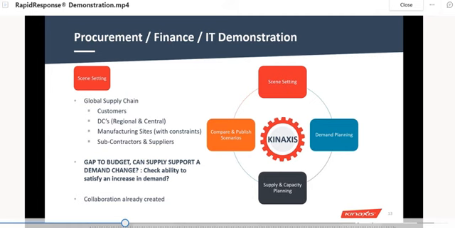In the scene setting, we have a global supply chain, so we need to know our customers, what DCs we have, what manufacturing sites we have, and the subcontractors that supply us. The question raised is: can we fulfill the gap and budget, can supply support a demand change? If we want to change a demand, can we supply that within the particular budget we have? So it checks the ability to satisfy an increase in demand also.